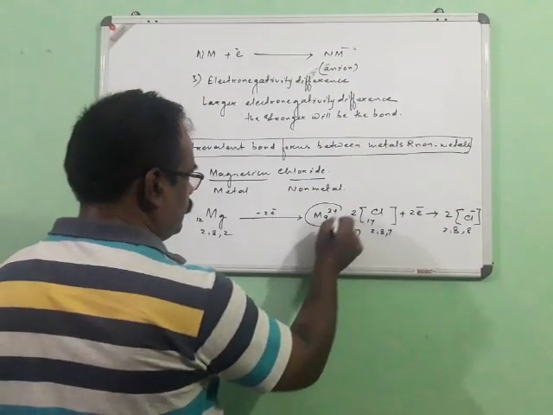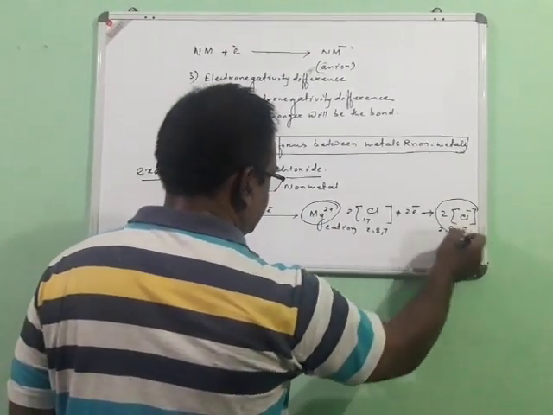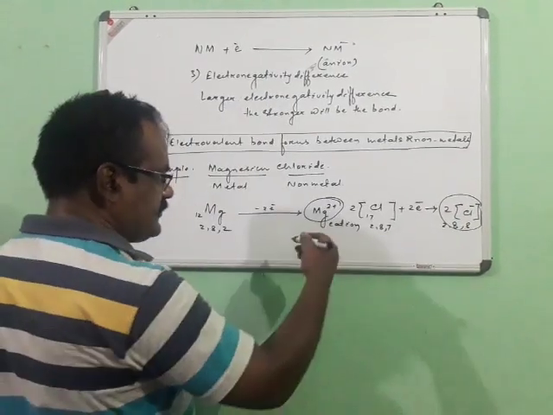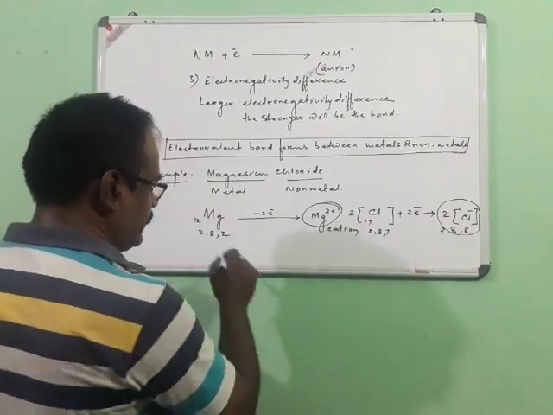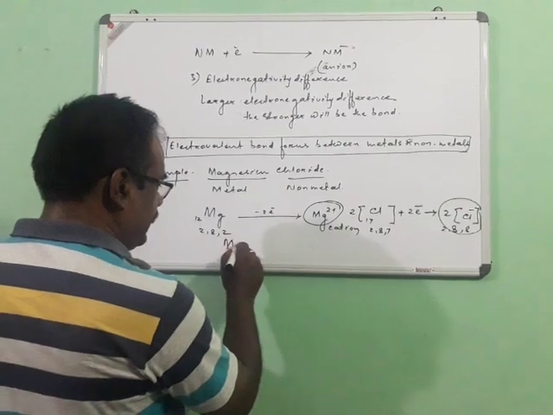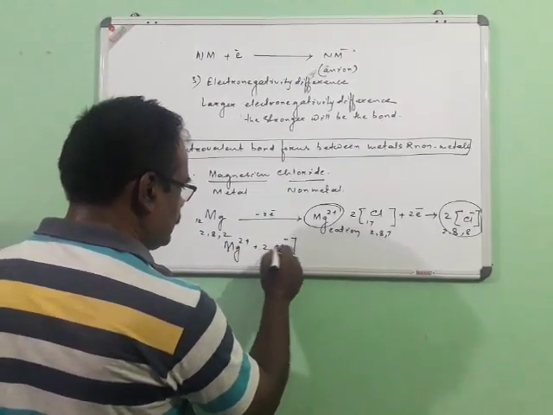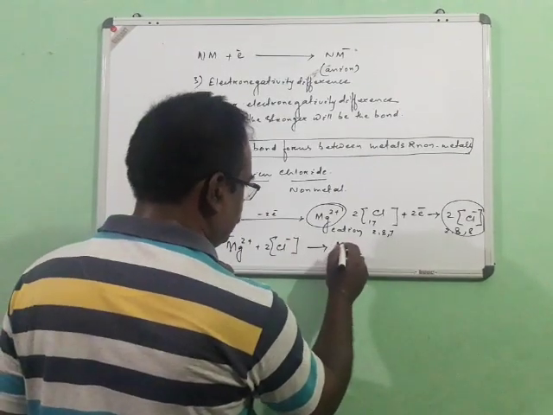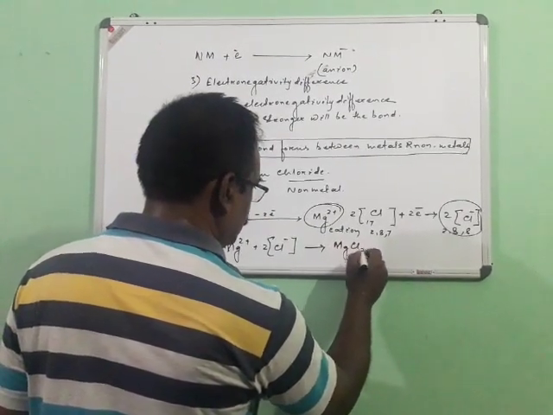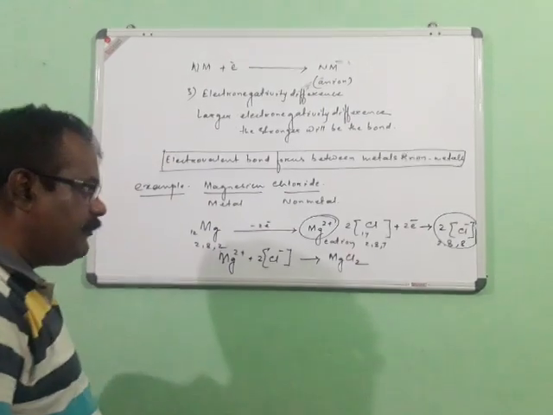Now between these two, which are electrically charged with opposite charges, there will be a force of attraction. So finally we get Mg2+ and 2Cl minus. So there is the formation of magnesium chloride, which is an electrovalent bond.